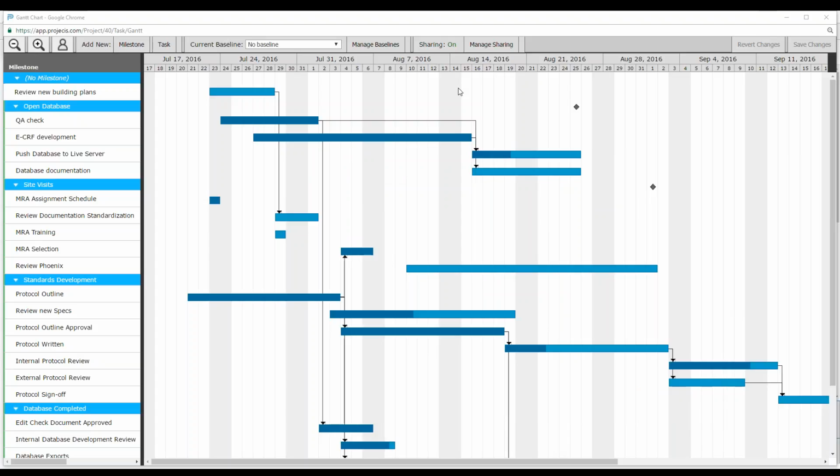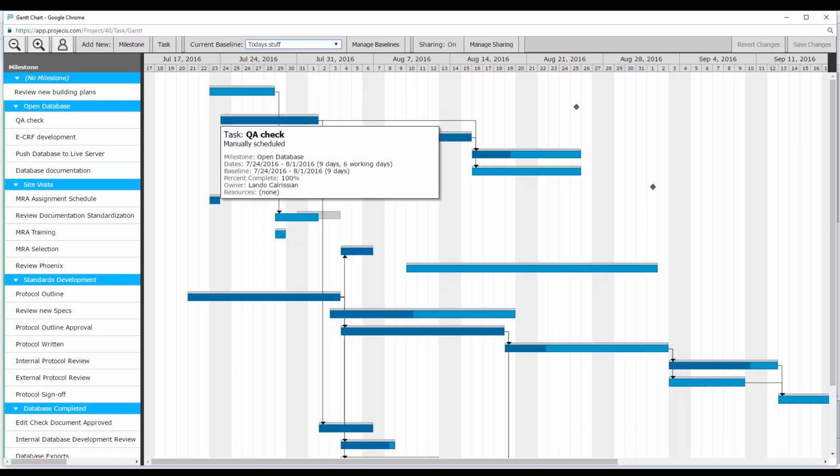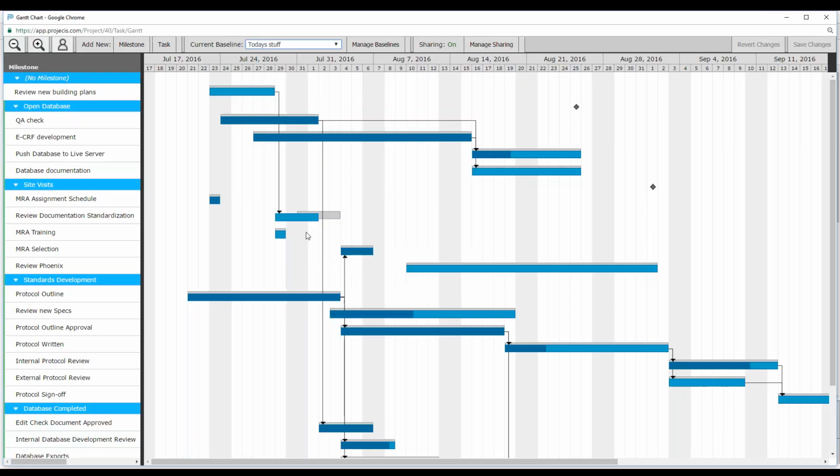Another thing that is great within this particular environment is also creating baselines. Now this is a live Gantt chart, as we mentioned. Things can change over time. I can take a snapshot of this particular Gantt chart and then overlay it on what's happening today and see if there are any changes. So the snapshot that I took is in the gray versus today, which is in the colored bars, and we can see there was something here that actually is ahead of schedule. So we can always take a look at this over time.